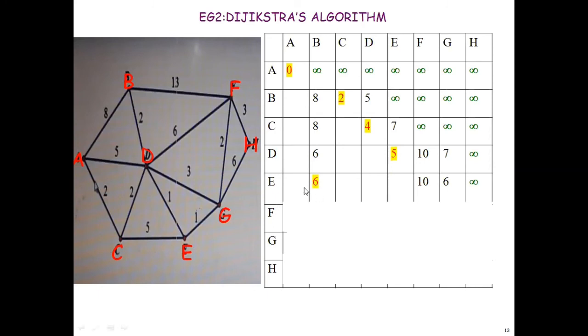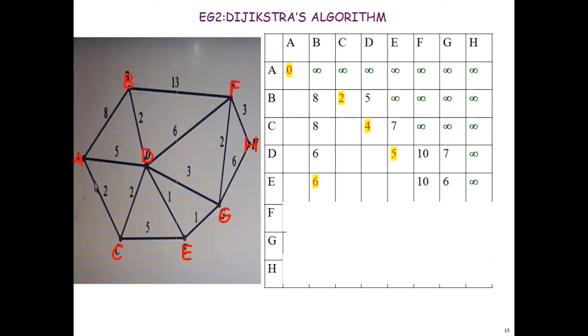Okay? Now again we'll be checking which is the minimum weight. Which is the minimum weight? The minimum weight is two values existing with the same value, that is B and G. You can take any one, the first one will always be selected. So the first one is B. That was taken as the minimum distance. That means A to B, the minimum distance is 6. That you have calculated.